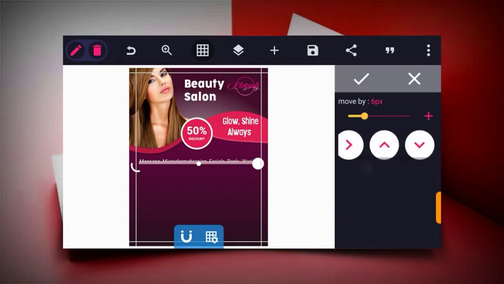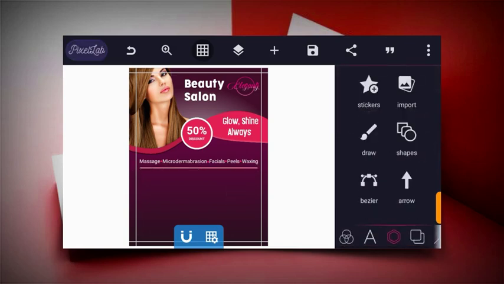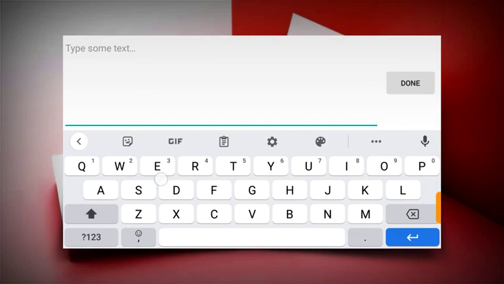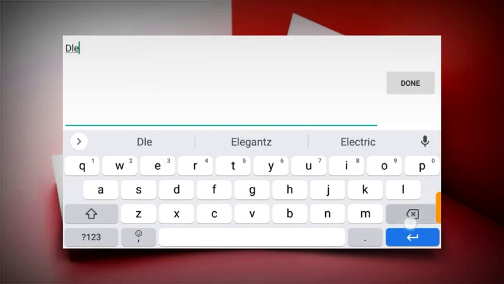Now let's give the space. I think this space is nice. Next thing to do now is to type in about our business, our salon. So let me just say something like this: for the sake of time, let me write something short.